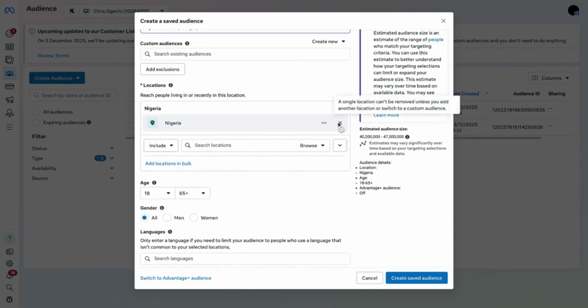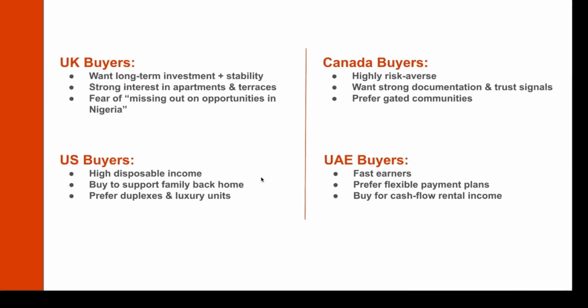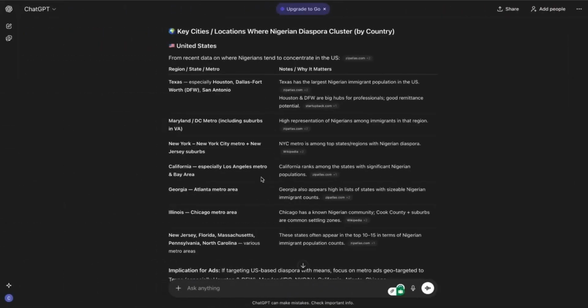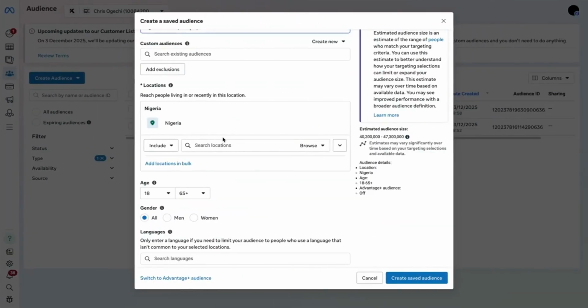Okay, this is where we had the locations. So San Antonio, Texas. Let's just choose the state. You can choose to break it down into Houston, Dallas, Fort Worth, San Antonio, Maryland, and break it down into the metros and thereabout. But because people move around a lot, I tend to just use statewide things. So you could just stay with Texas. Copy Texas here and paste it.